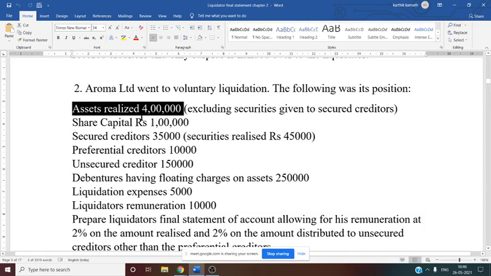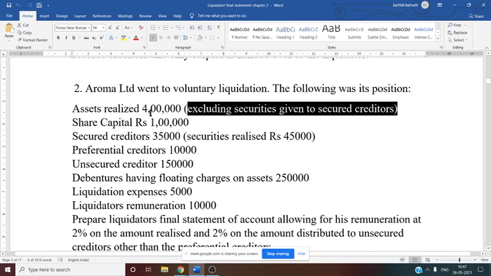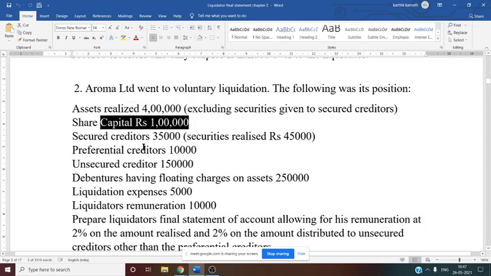So now, after realizing this 4 lakh rupees, some of the securities are given to the secured creditor. Why? Because they have given the money to the company and they want some collateral or some securities in case the company doesn't pay. That is why some of the securities are given to the secured creditor. Then share capital is given as 1 lakh rupees. Again they have just mentioned the share capital. They have not said whether to give back the share capital or not. So as of now, that is of no use.